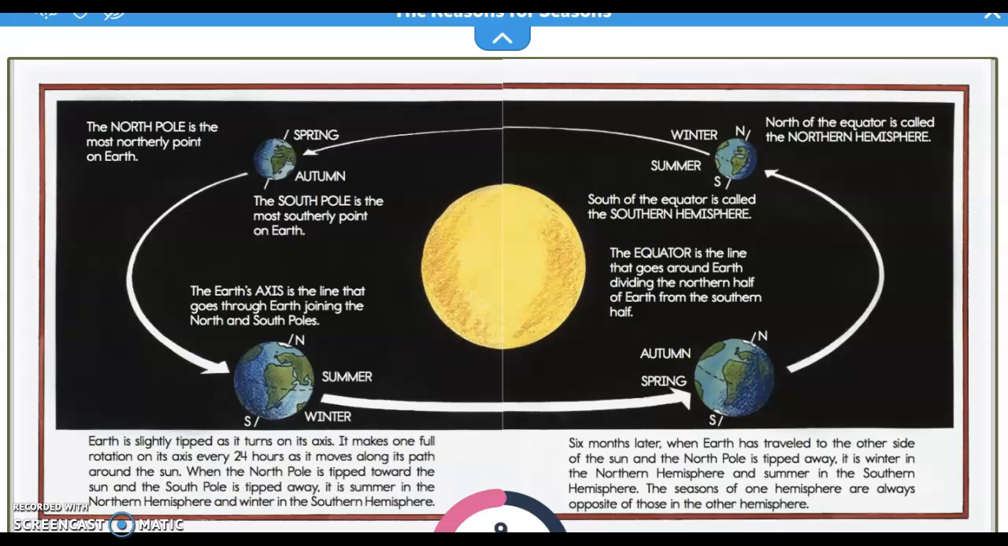When the North Pole is tipped towards the sun, the South Pole is tipped away. It is summer in the northern hemisphere and winter in the southern hemisphere. 6 months later, when Earth has traveled around the other side of the sun and the North Pole is tipped away, it is winter in the northern hemisphere and summer in the southern hemisphere. The seasons of one hemisphere are always opposite of those in the other hemisphere.